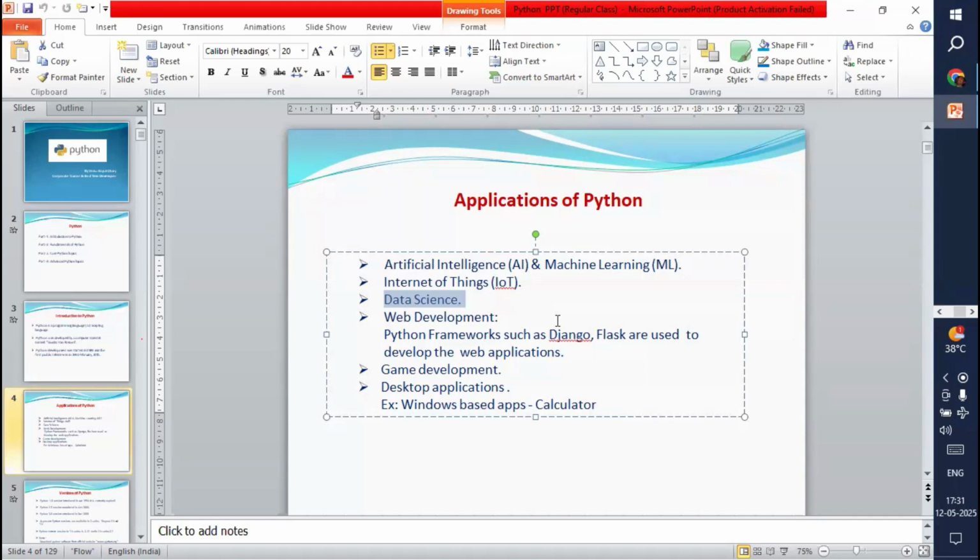At the same time, Python also supports web development. Python also supports what here? Web development. Means we can design web applications using Python.